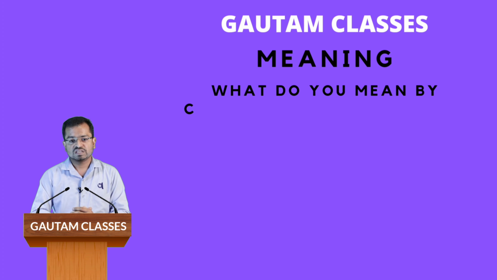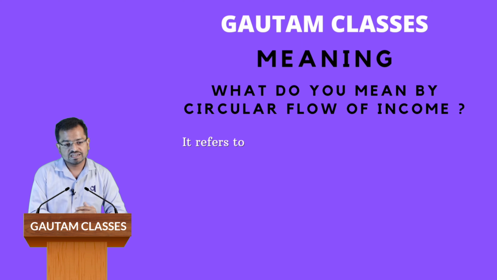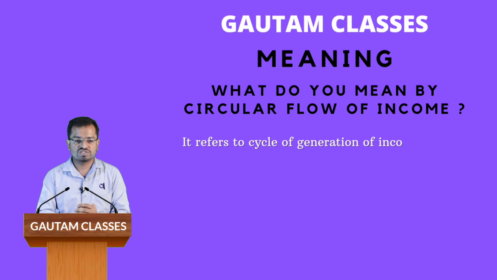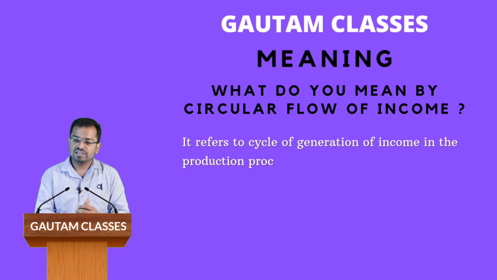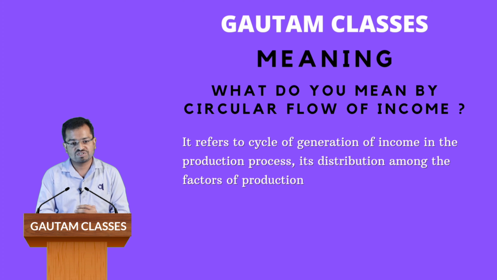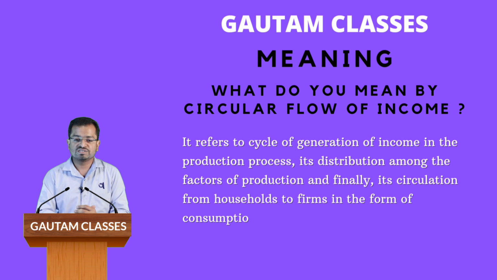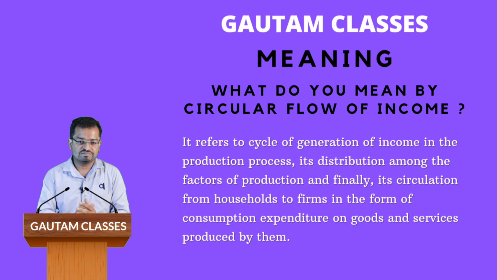First, we will see what we mean by circular flow of income. It refers to the cycle of generation of income in the production process, its distribution among the factors of production, and finally its circulation from household to firm in the form of consumption expenditure on goods and services produced by them.